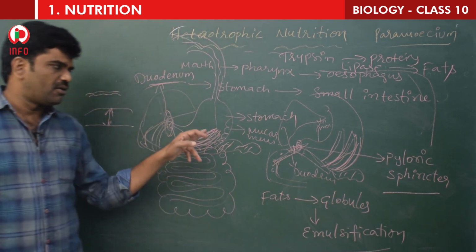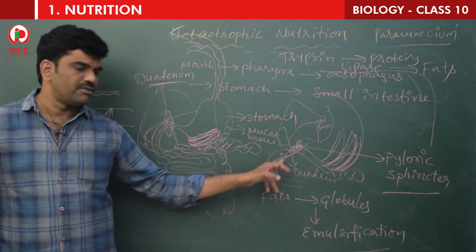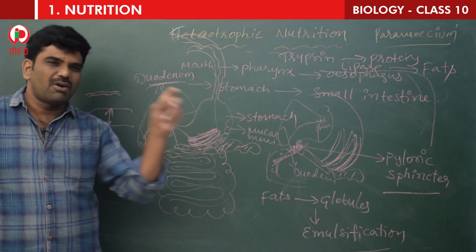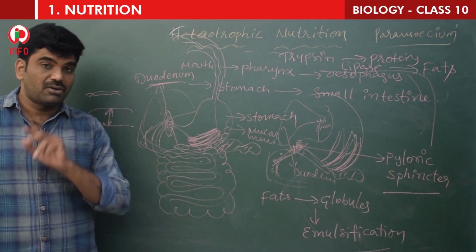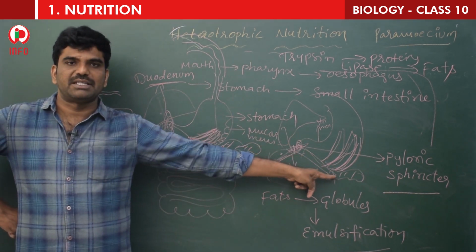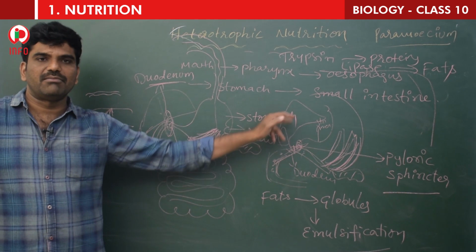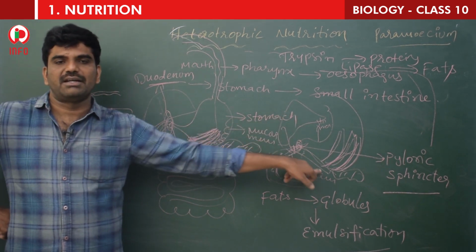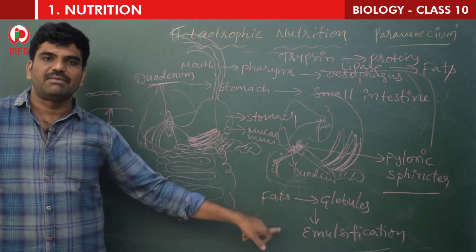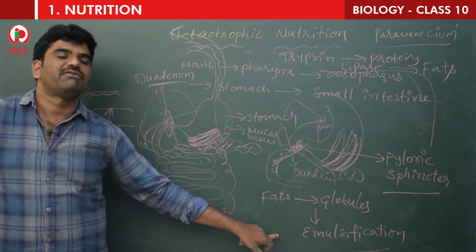That's it. Now the food enters slowly into the next part, the intestine, whose first part is the duodenum. Only small quantities of food should enter, not all of it. So there should be some control, and that control is called the pyloric sphincter. Into the duodenum the bile juice and the pancreatic juice will come. Bile juice comes from the liver and helps in the digestion of fats.